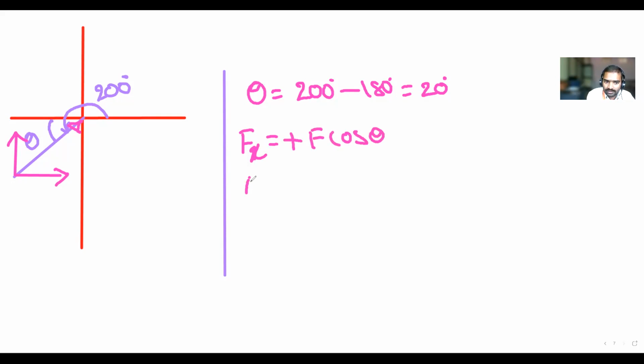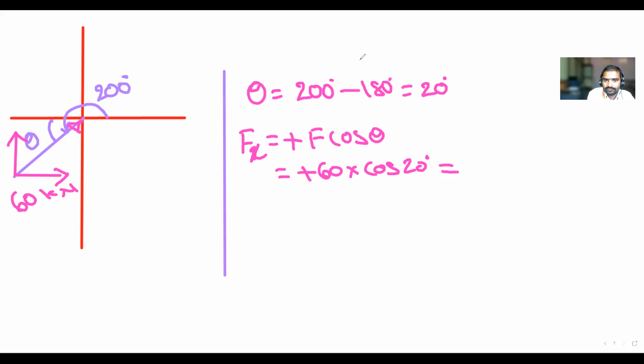F is 60 kilonewton. So 60 kilonewton into cos 20 degrees. So what is the answer? You have to write that answer.